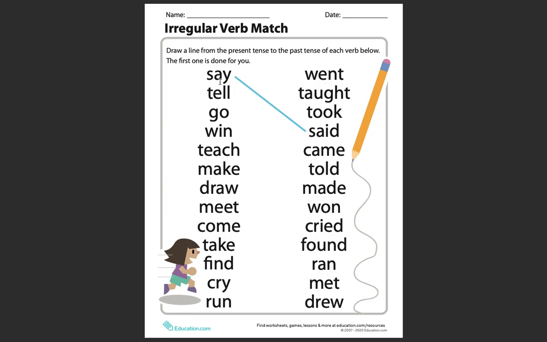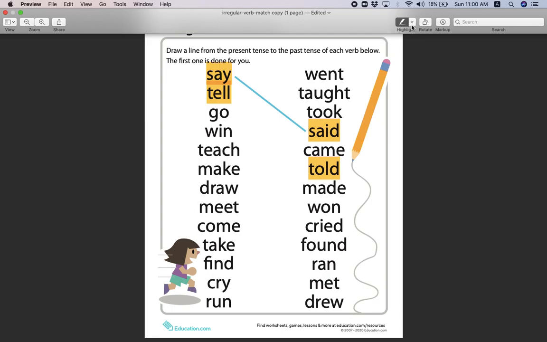So, say will be said. What about tell? Tell is an irregular verb, so we have to memorize the past tense of it. Tell will be told. Yes, completely different. Okay.